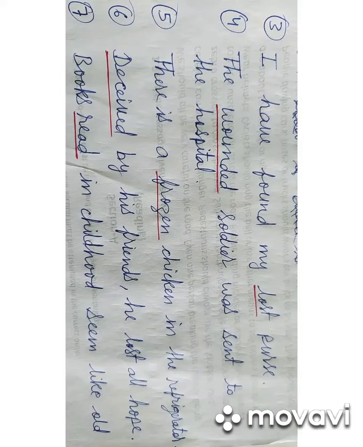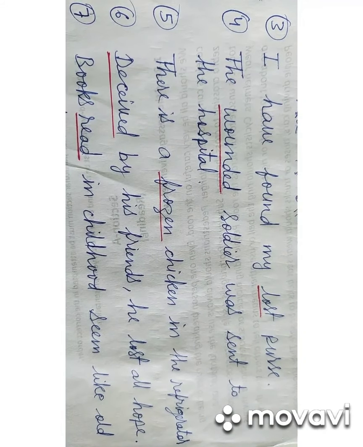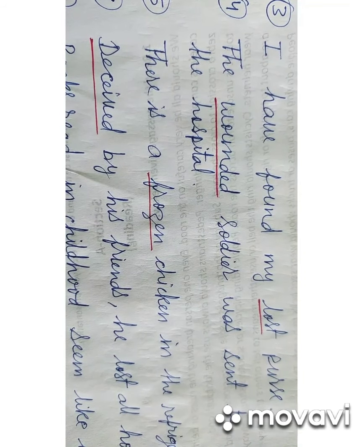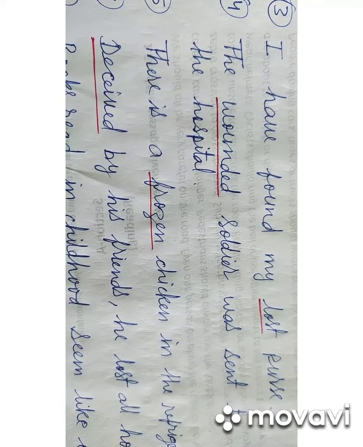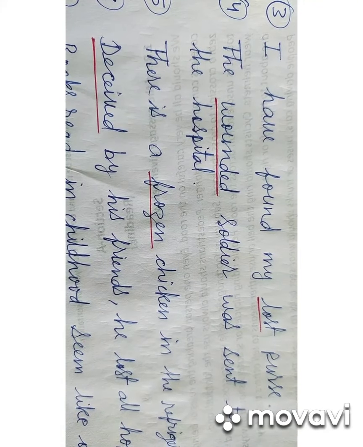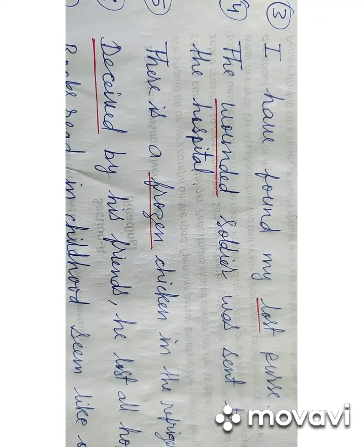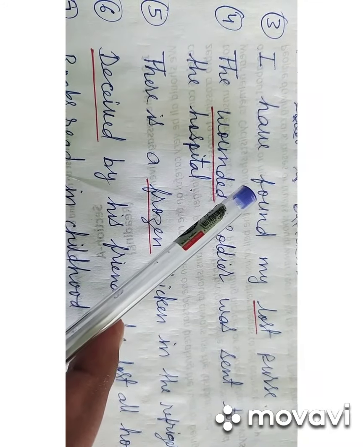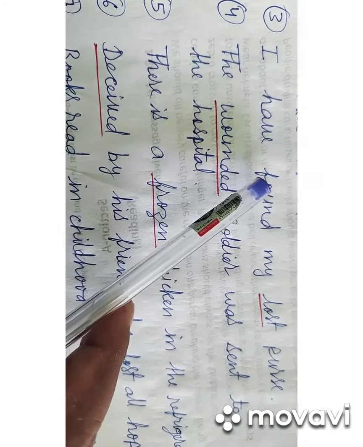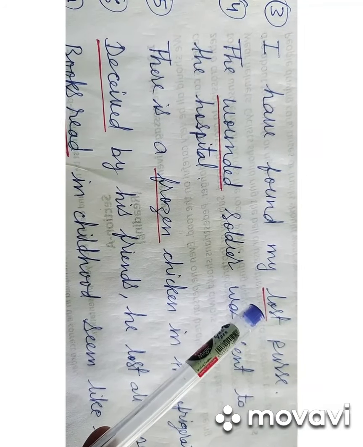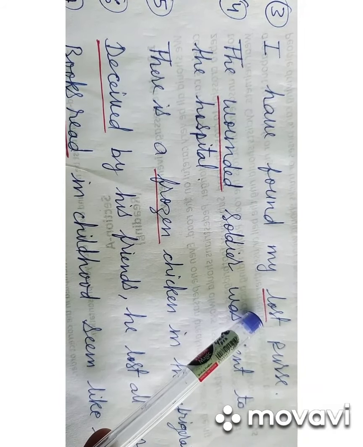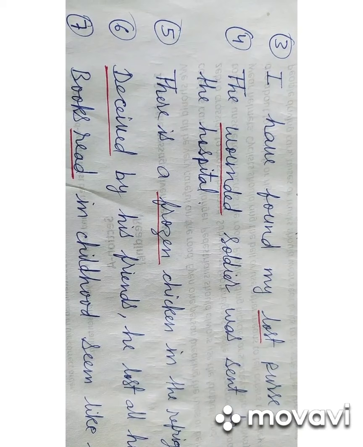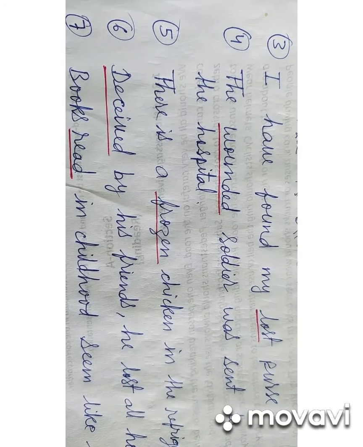Third example is I have found my lost purse. In this sentence, the word lost is in the verb third form and it is the past participle. The word lost is acting as an adjective because it is modifying or telling the quality of the purse. In this sentence also, verb third form has been used with the helping verb have, and lost is the verb third form used as a past participle. Lost पर्स मीन्स खोया हुआ पर्स, मतलब मैं अपना खोया हुआ पर्स पा गया हूँ.